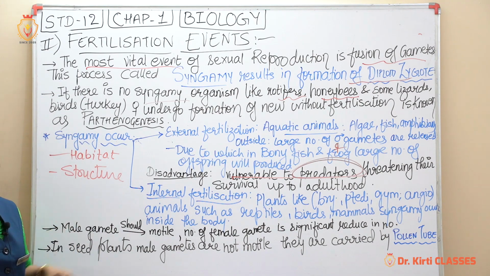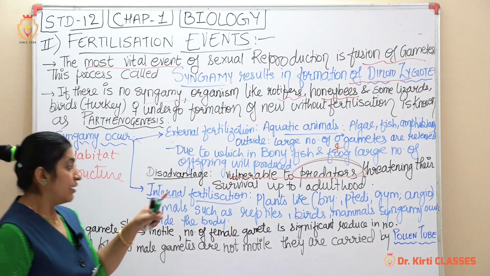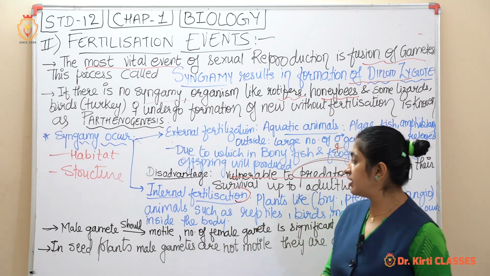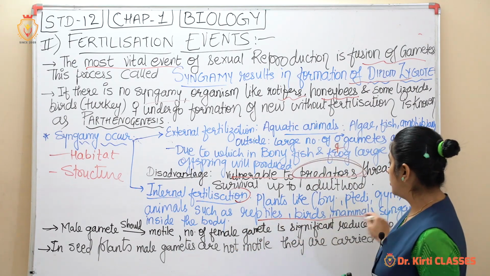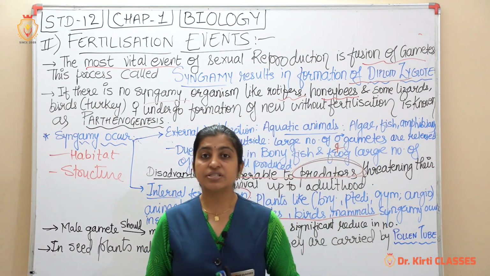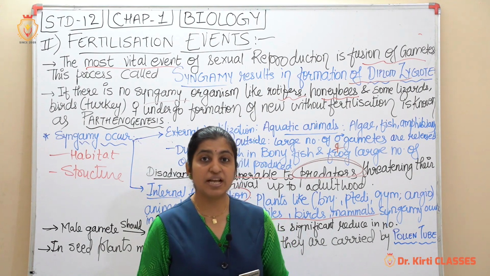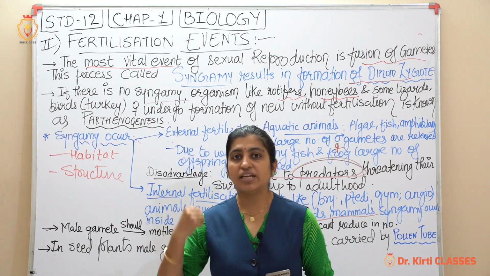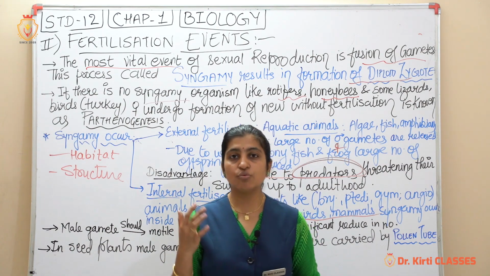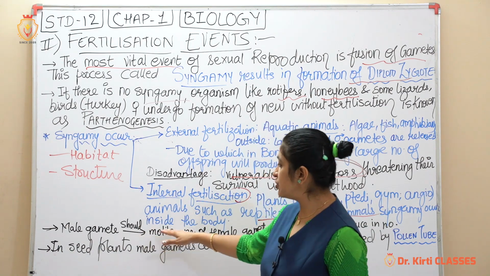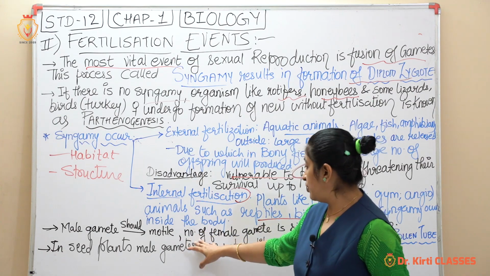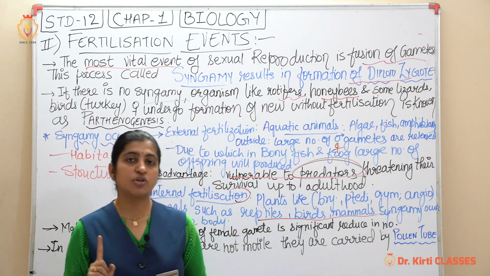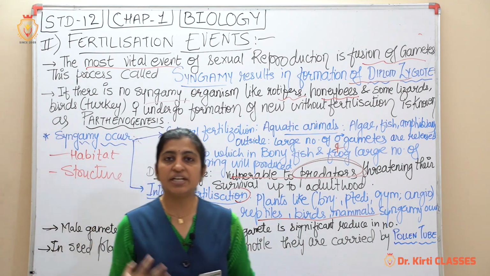Understood. Next, internal fertilization. Plants like bryophytes, pteridophytes, gymnosperms and the angiosperms, where internal fertilization takes place, and the animals such as reptiles, birds and mammals, where syngamy occurs inside the body. Now when fertilization is inside, we saw previously that most male gametes are motile and the female stationary, so that theory will be useful here. Motile are the male gametes, so with the help of motility the male gametes should be compulsorily motile, right. The number of female gametes will be significantly reduced. What will be the first point? The male gamete should compulsorily be motile.